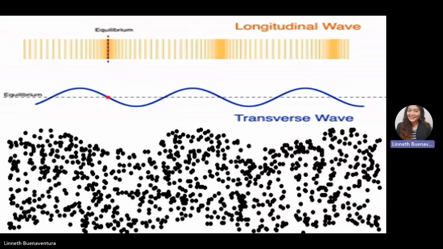So what is a transverse wave? Transverse waves are those waves in which particles of the medium move perpendicular to the direction of the propagation of the waves. Unlike a longitudinal wave, which moves parallel, a transverse wave moves perpendicular.